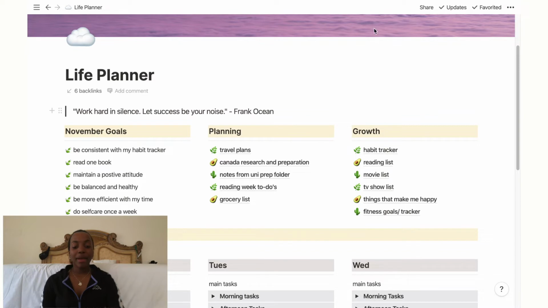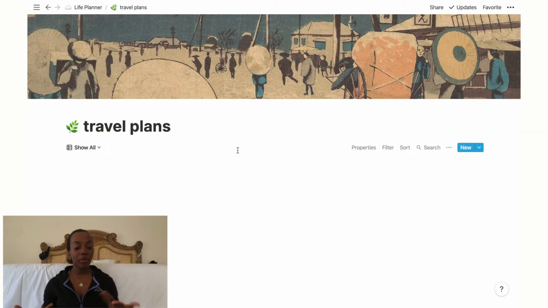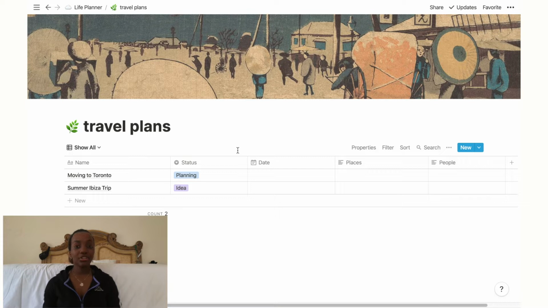Then over here we have my planning section, and this is just anything to do with any type of planning that I want to do. So I have travel plans, and this is a template that came with the Notion app. If you look for templates, it's there. I just put random trips that I think of. Right now there's absolutely nothing because of the virus. Hopefully if things get better, that list will be longer.